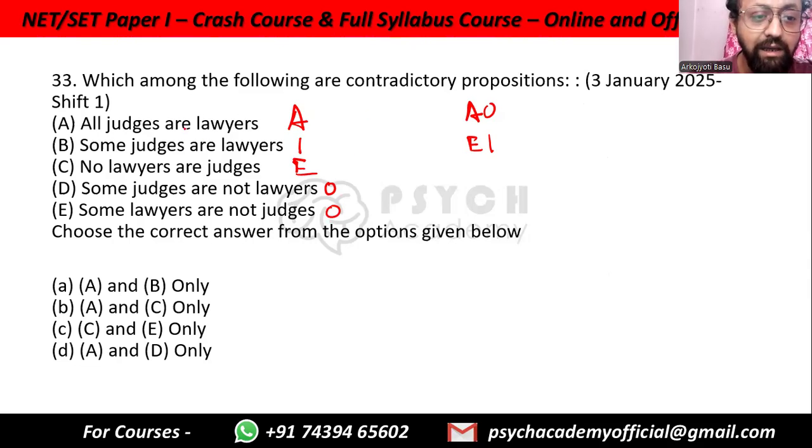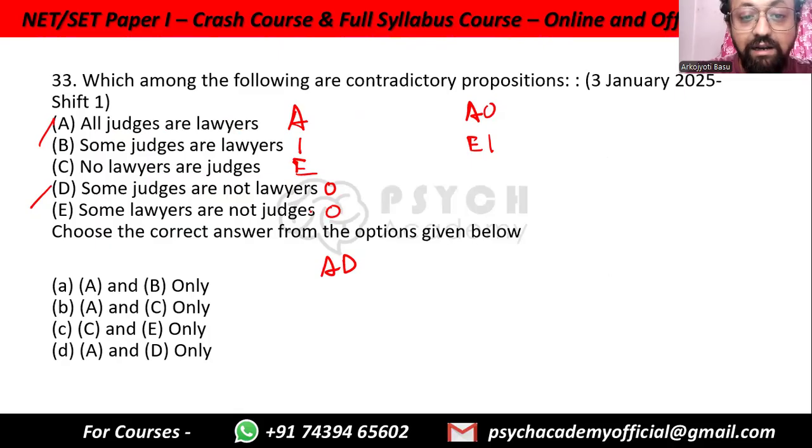So A and D, A and E. All judges are lawyers, and some judges are not lawyers. See, A and D cannot be true together, right? Contradictory, because if you say that all judges are lawyers, then how can we say that some judges are not lawyers? We are already saying all of them are lawyers. So A and D works. A and E does not work.